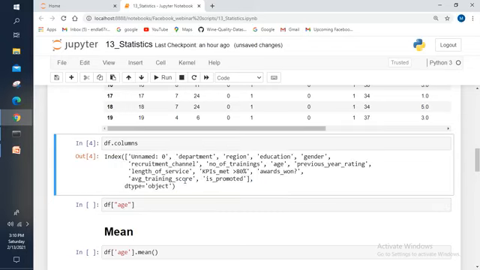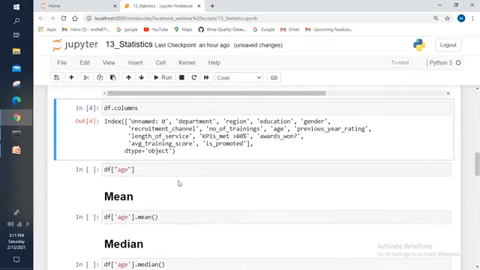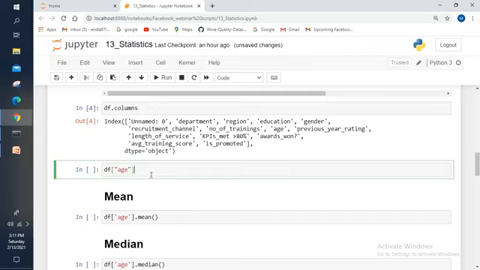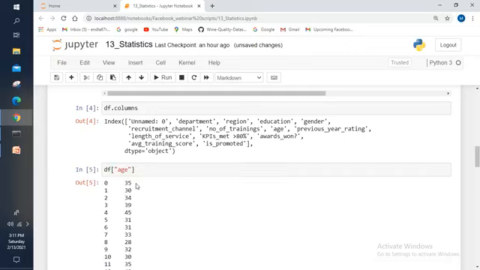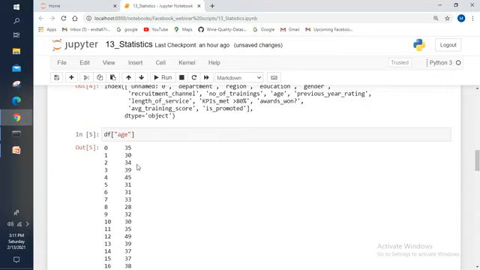Now let me just focus on the age column, right? Age column I'm focusing. I'm going to calculate the mean for the age. Let me show you the samples in the age column. Let me execute this one. Yes, these are the samples: 35, 30, 34, 39, 45, 31, and all these are the samples.